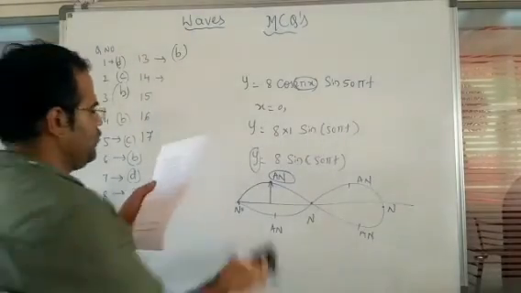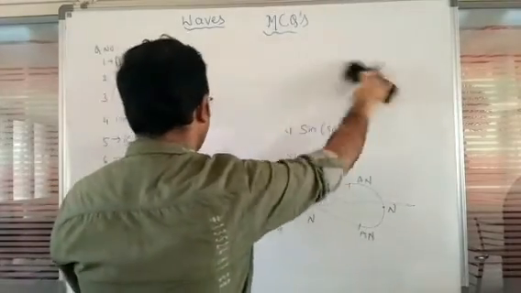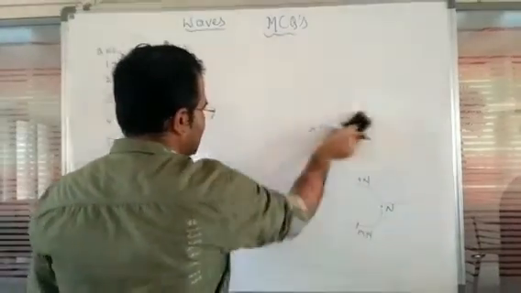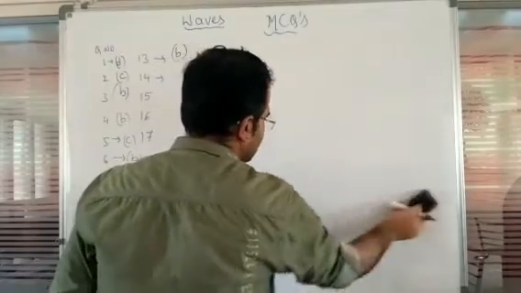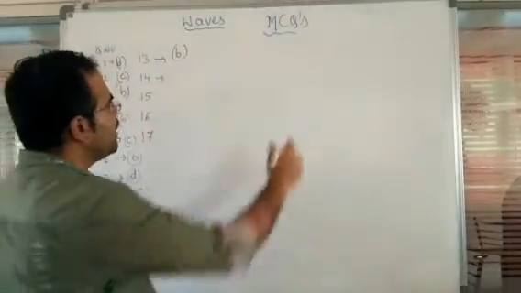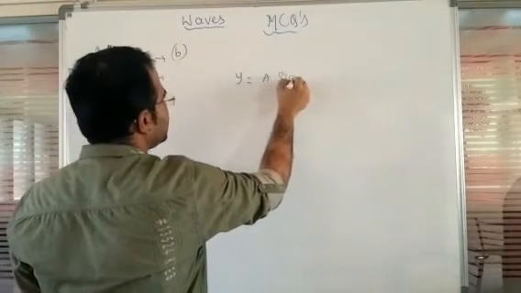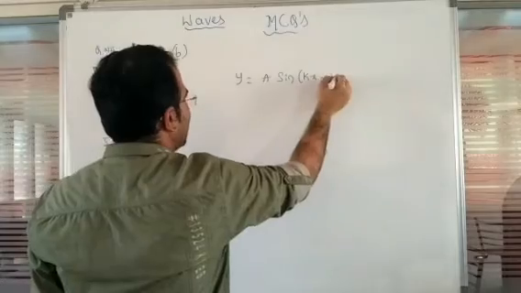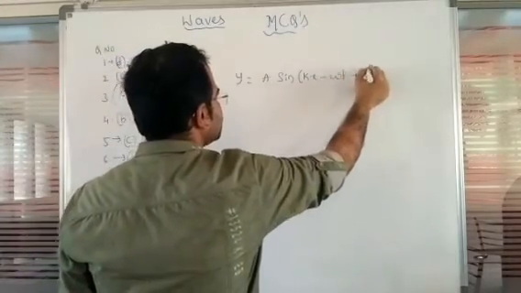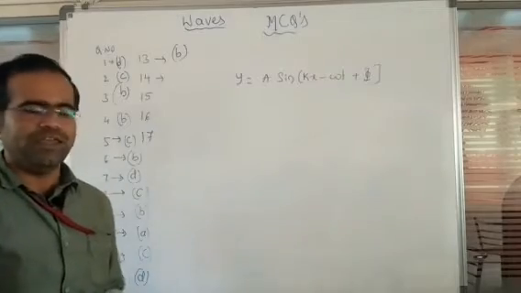Next, question number 14. Which of the following equations represents a wave? So the general equation we write is y is equal to a sine of kx minus omega t plus phi. So this was the general equation, which represents a wave.